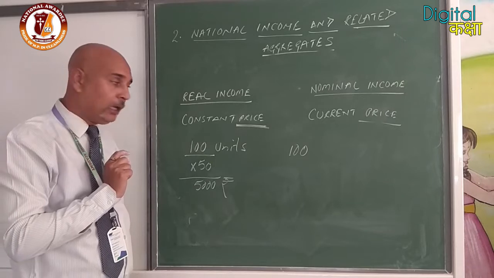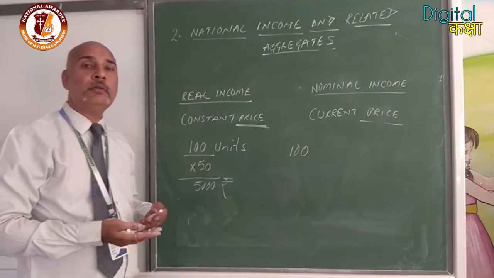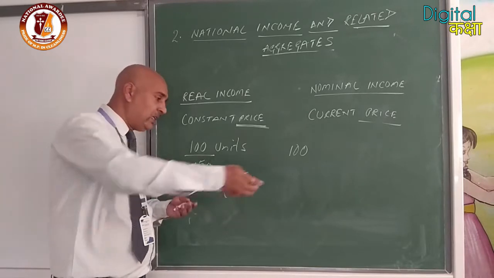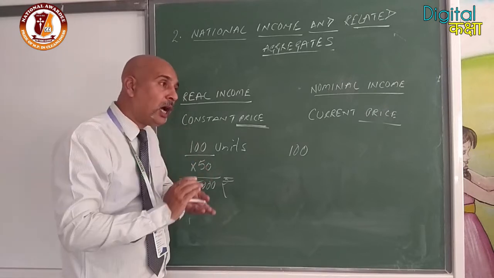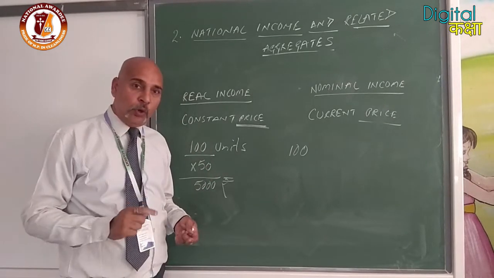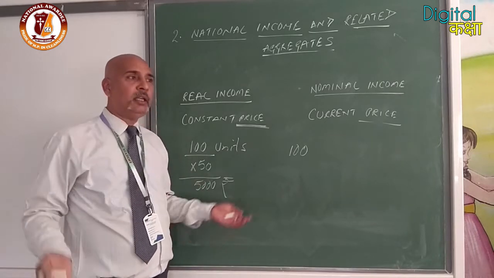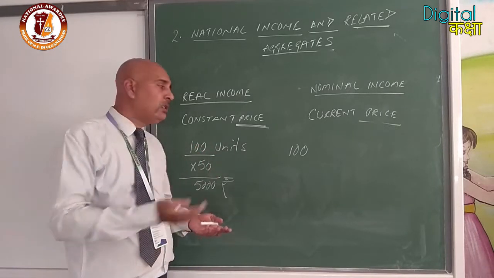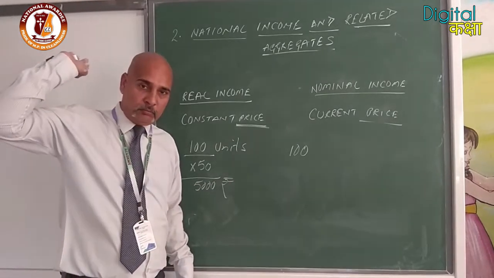Okay? But while we are taking current price, suppose due to a crisis like the corona crisis going on, prices are moving upward, or due to some global crisis or other global economic affairs, the prices increase to any extent. Clear?